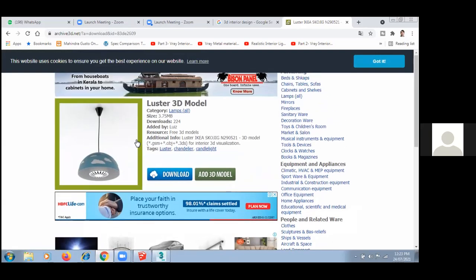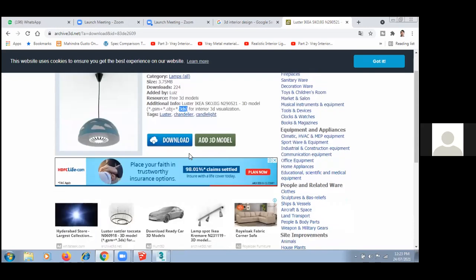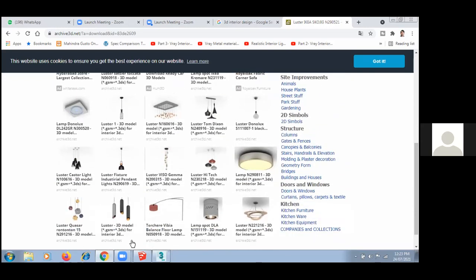Basically this file is available in, you can see here, 3ds format. So you can directly use it over there. In Google SketchUp or in 3D Max, people are using all this kind of ready-made 3D objects. Clear, guys?